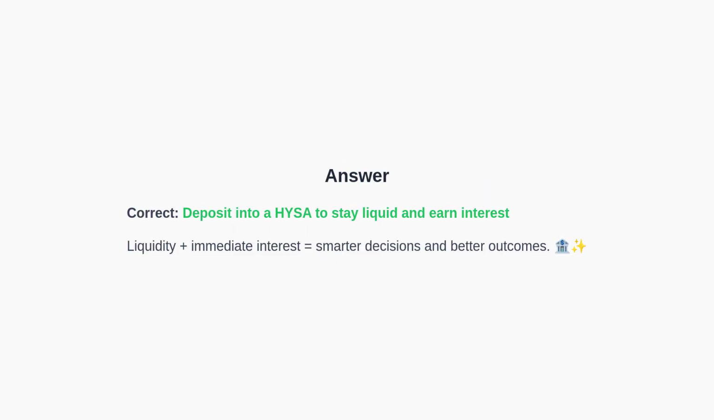The correct answer is to deposit into a high-yield savings account to maintain liquidity while earning interest. This sets the stage for rational allocation decisions.